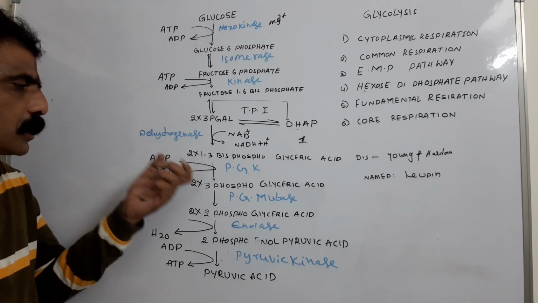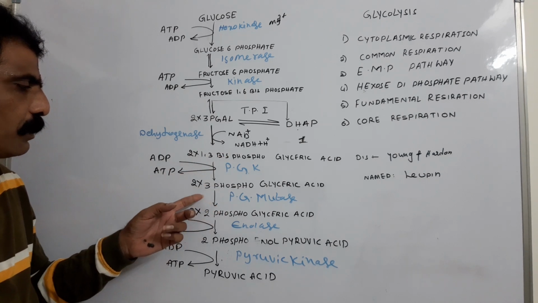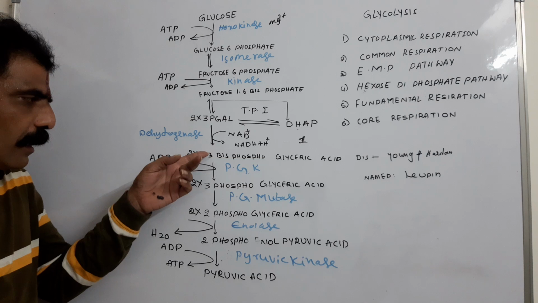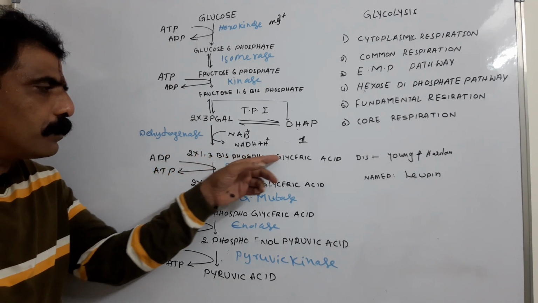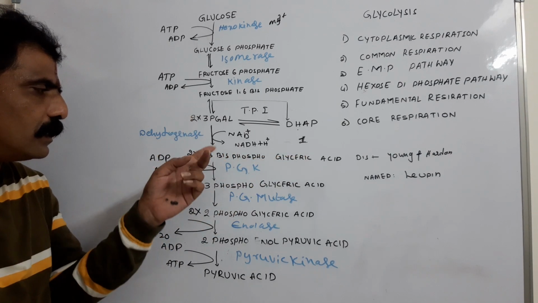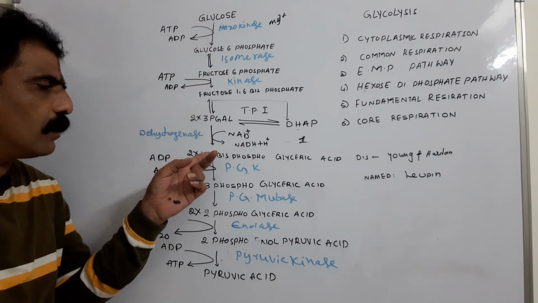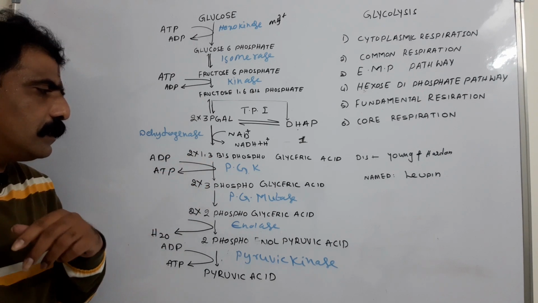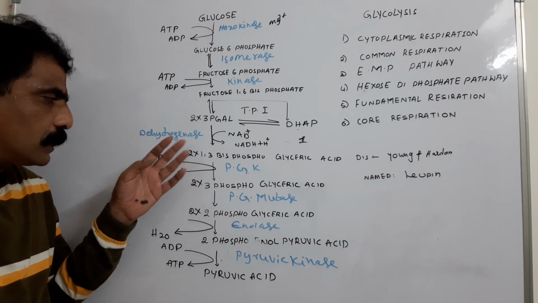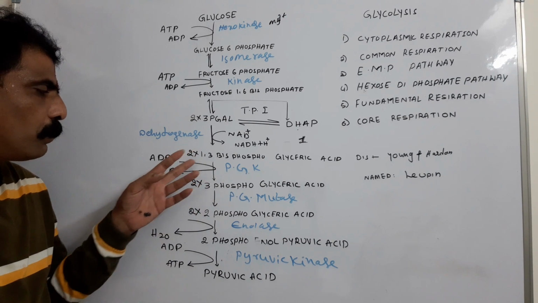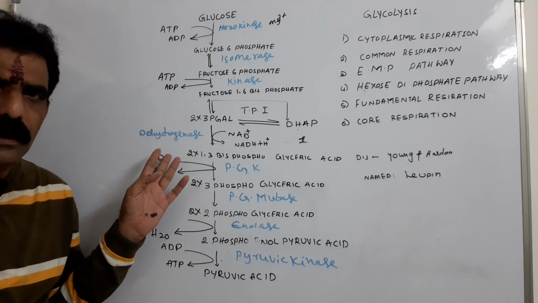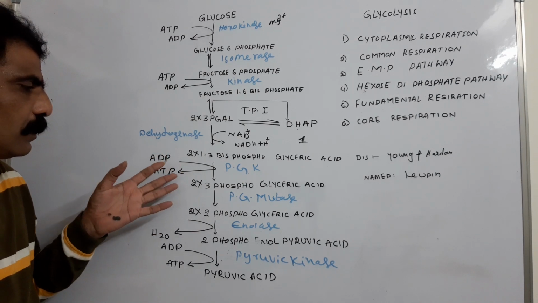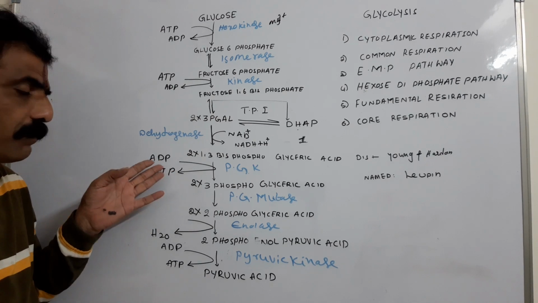Hence this dephosphorylation results in the formation of 3-phosphoglyceric acid. In the earlier 1,3 bisphosphoglyceric acid, two phosphates are there, one on the first carbon and one on the third carbon. But here only the third carbon has a phosphate. What does it mean? The phosphate of the first carbon is removed and added to ADP, resulting in the formation of ATP. So this is the dephosphorylation reaction where we get ATP.